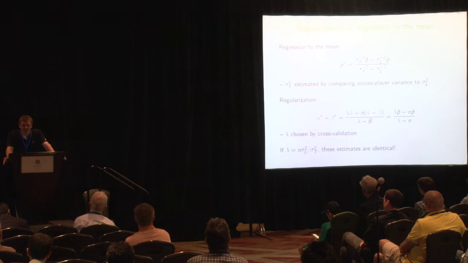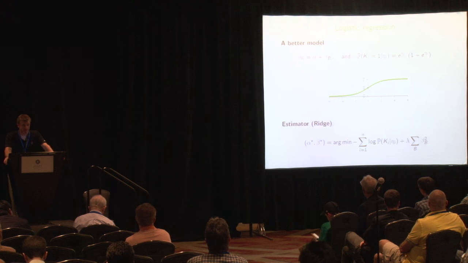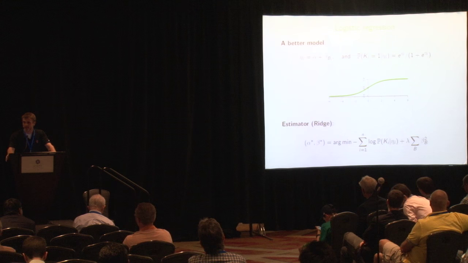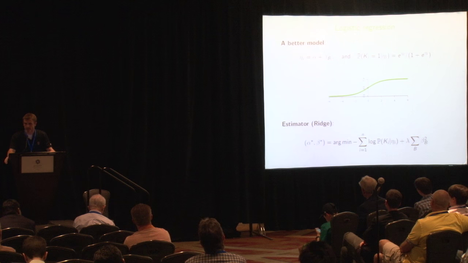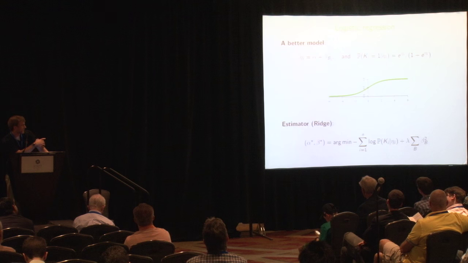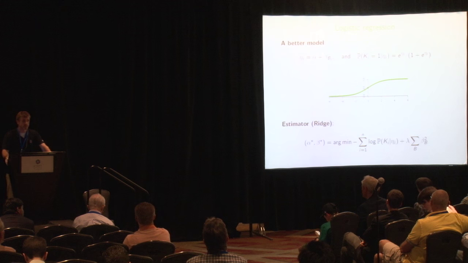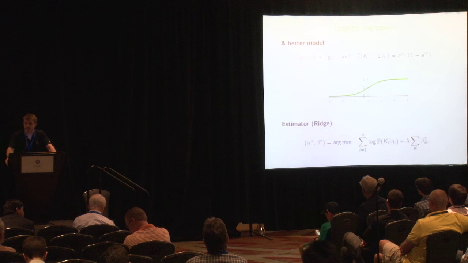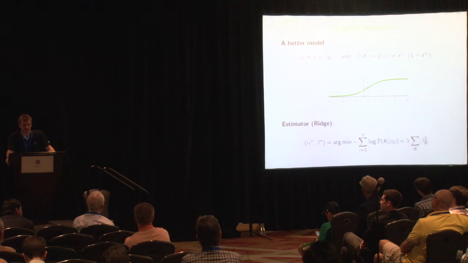So now that we've established the relationship between a regularized linear model and regression to the mean, let's get a little bit more sophisticated and consider a logistic regression model, which more appropriately models the indicators of strikeouts as being binary random variables with some probability of being equal to 1. We can fit this model much the same way as we did the previous one, with a regularization on the beta coefficients. And that results in a reasonable model that gives us an estimate of the true strikeout probability for every batter. We're going to call this estimator the ridge estimator, the ridge regression estimator.